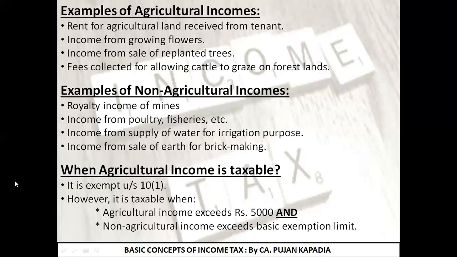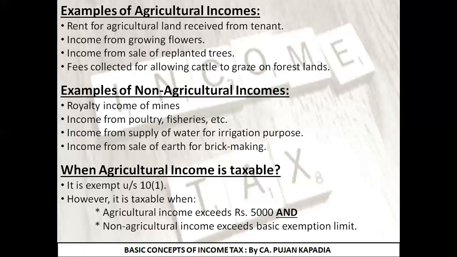Well, friends, I hope you are clear with this. We are supposed to remember only 2 points: both conditions should be satisfied. I have bold and highlighted the word 'and'. That is, your agricultural income is exceeding 5,000 rupees and your non-agricultural income is exceeding the basic exemption limit. I explained what the basic exemption limit is. If this question comes for 2 marks, your answer is the amount of income which is not taxable. For example, the tax rates I'm going to discuss in the next lecture.